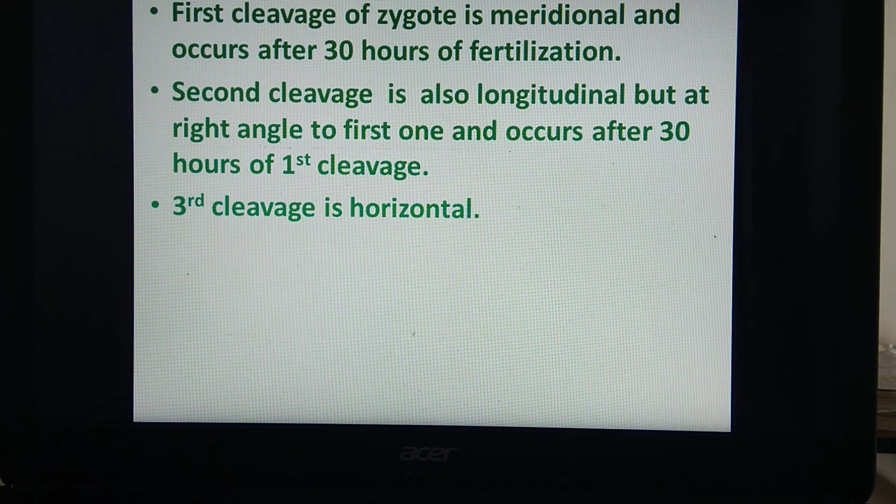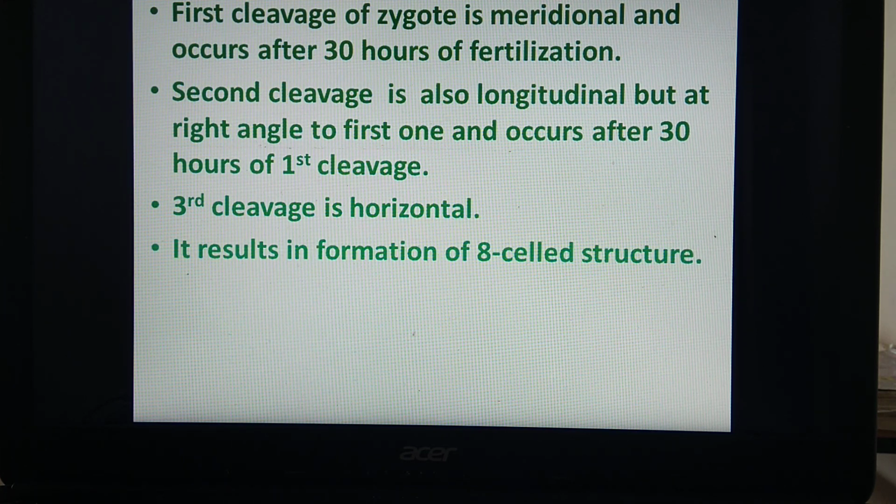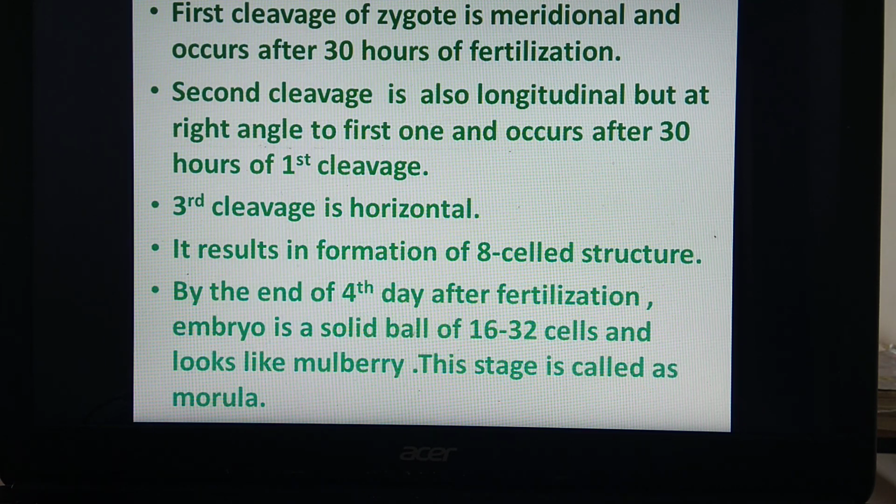Third cleavage is horizontal, and this third cleavage results in formation of an 8-celled structure. And by the end of the 4th day after fertilization, the embryo is a solid ball of 16 to 32 cells and looks like a mulberry. This stage is called morula. We will see this diagrammatically.